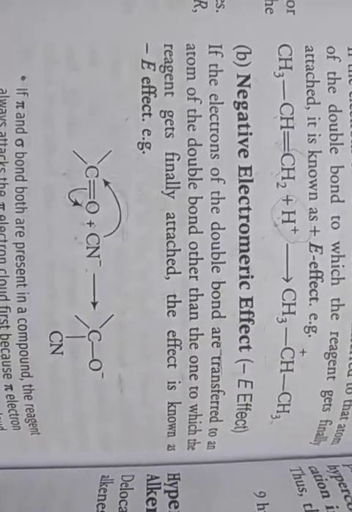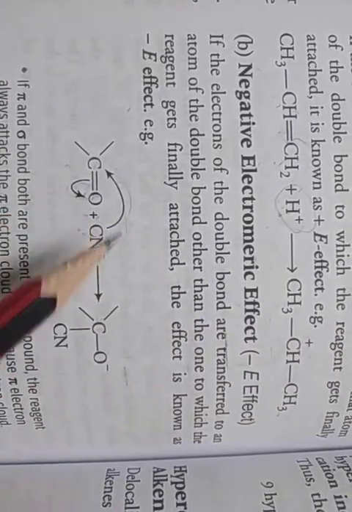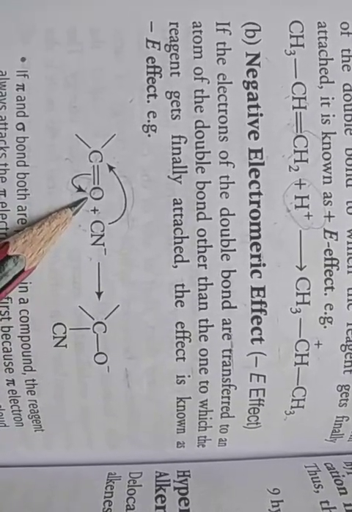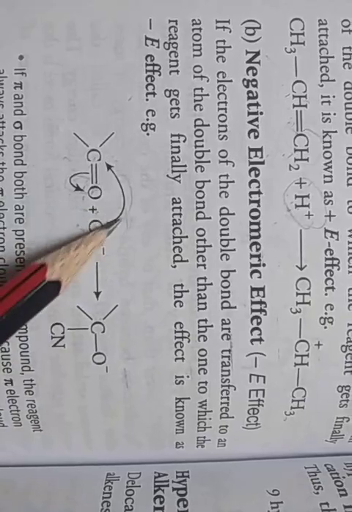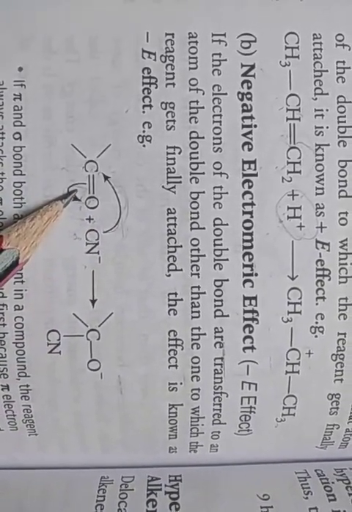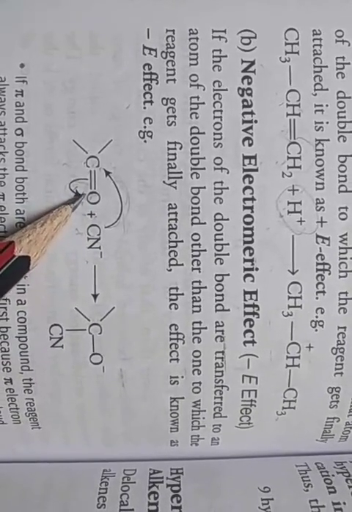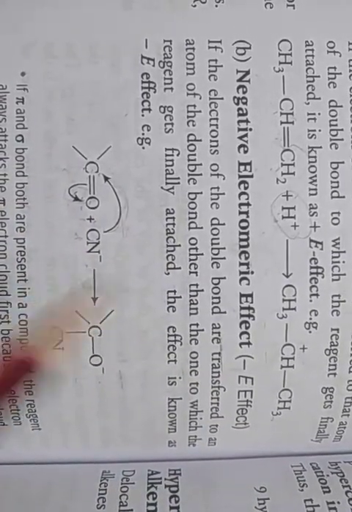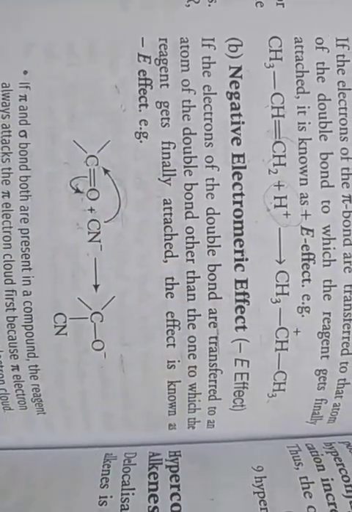So if the electrons of the double bond are transferred to that atom of the double bond other than the one to which the reagent gets finally added, CN attaches with carbon and the double bond converts into a single bond. Oxygen attracts the electrons, so oxygen gets a negative charge. This effect is known as the minus E effect, the negative electromeric effect.